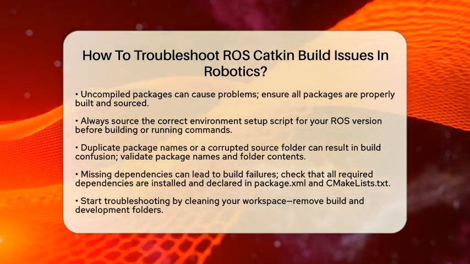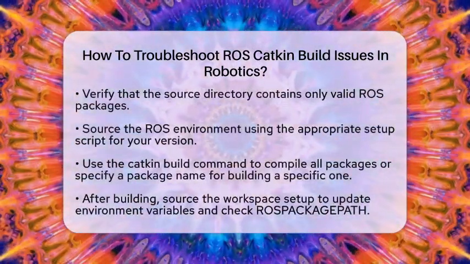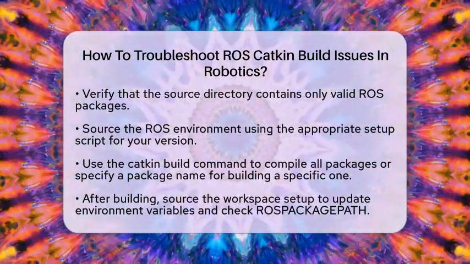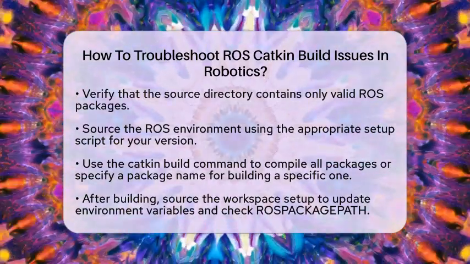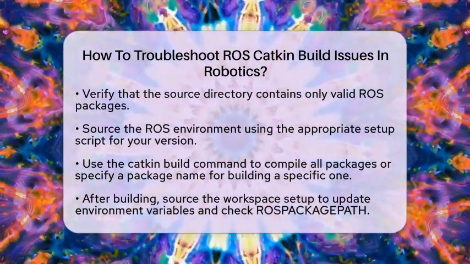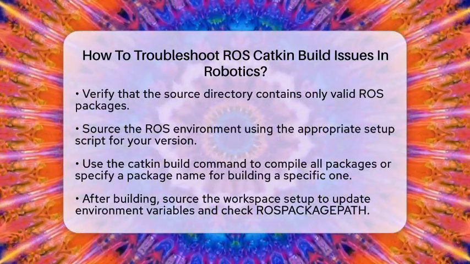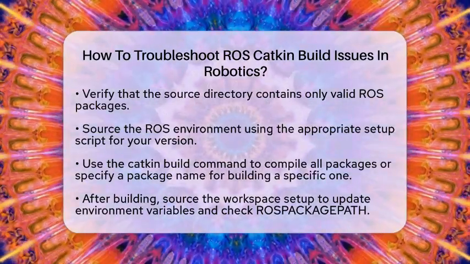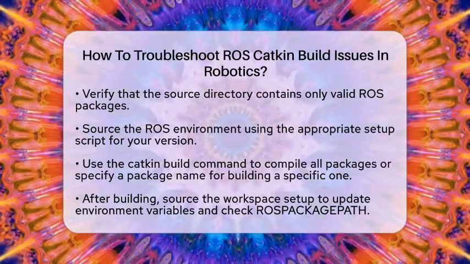Now, let's go through a step-by-step troubleshooting process. Start by cleaning your workspace. Remove the build and development folders to start fresh. Next, verify the contents of the source directory to ensure it contains only valid Robot Operating System packages. After that, source the Robot Operating System environment by running the command to source the appropriate setup script for your version. Then, use the catkin build command to compile all packages.